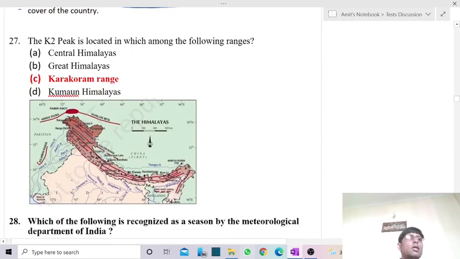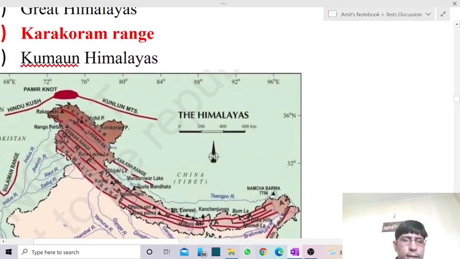Then comes the 27th question. The K2 peak is located in which of the following ranges? Now K2 is the highest peak of India, though it forms a part of Pakistan occupied Kashmir. It is not part of the Himalaya, but forms a part of the Trans Himalaya, and that too lies in the Karakoram range.